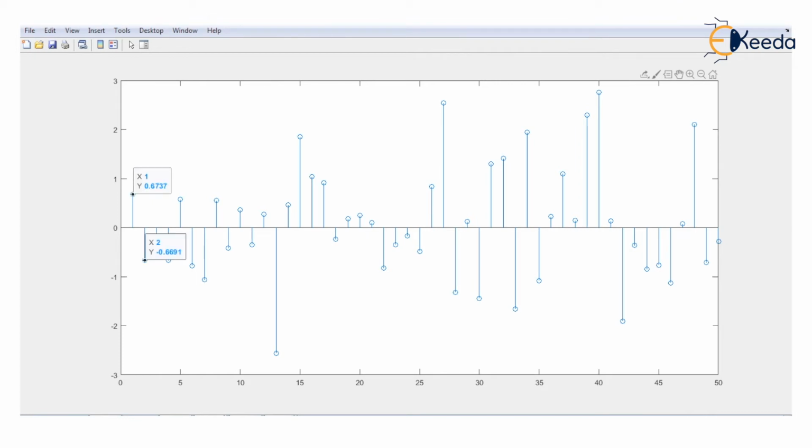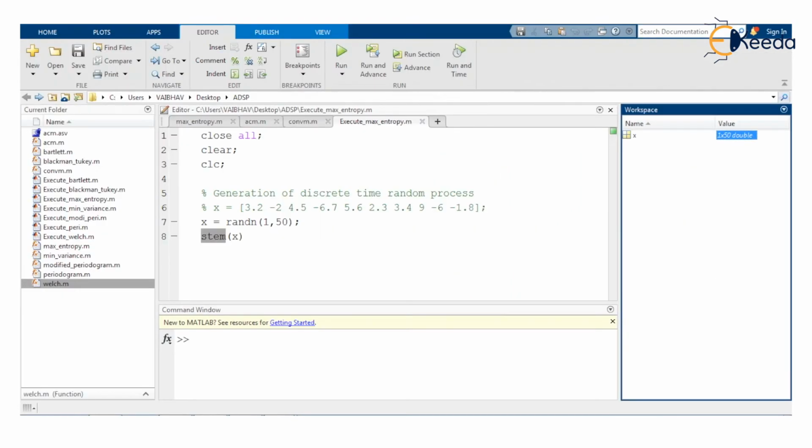0.6737, the second one -0.6691. This way the total 50 samples, as you can see on the horizontal axis, have been plotted with the regular interval of 5 samples. Now the amplitude levels have been shown ranging from -3 to +3. So I close this display here.